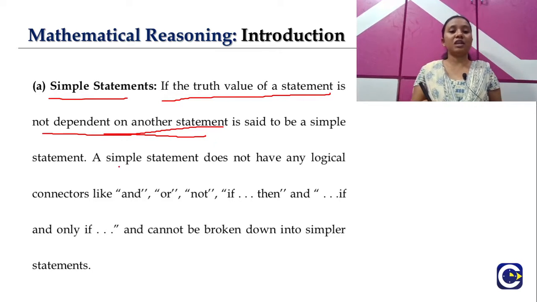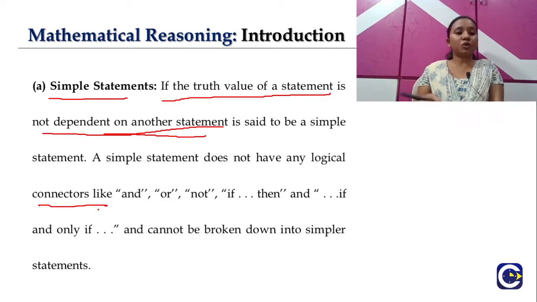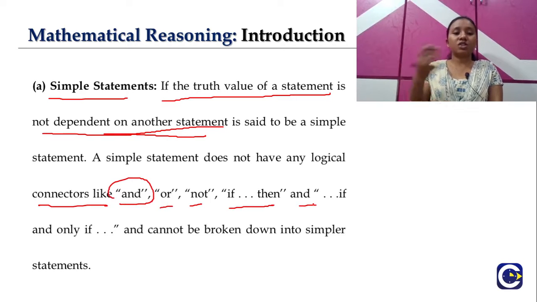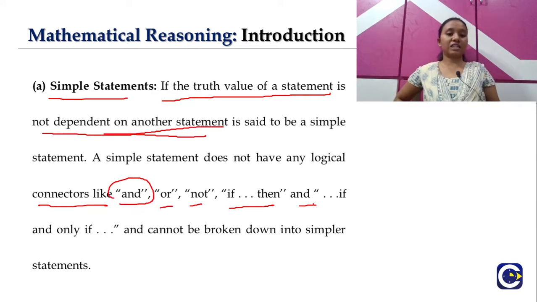Now you can see a simple statement does not have any logical connectors. When we talk about a simple statement, that statement does not have any logical connectors like and, or, not, if then. These are a few connectors. If we have any of these connectors in a statement, we can directly state that this typical statement is not a simple statement, right?